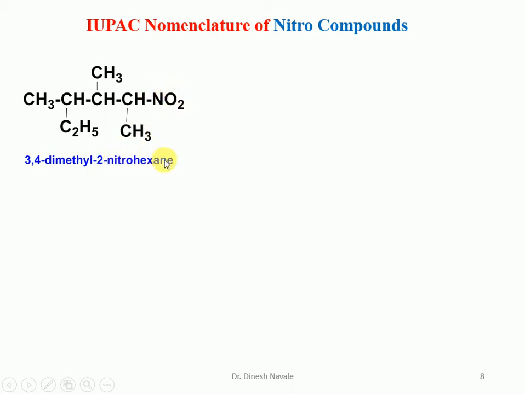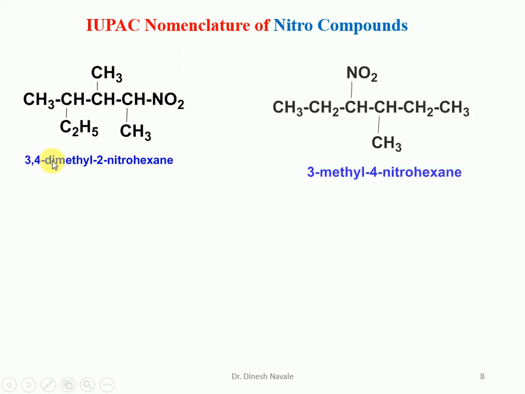And there are substituents like methyl, and another methyl. So there are 2 methyl, which is the same kind of substituent, so we mention it as dimethyl. The positions of the methyl substituents are carbon number 3 as well as carbon number 4. So it is going to become 3,4-dimethyl-2-nitrohexane. And 2 numbers should be separated by a comma. Numbers and words should be separated by a hyphen.